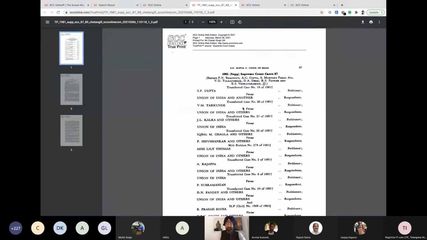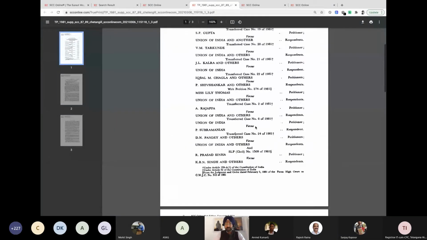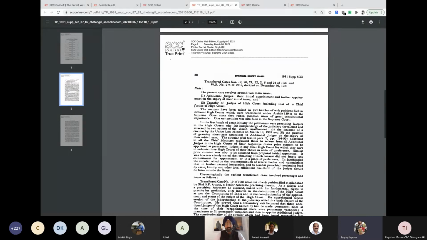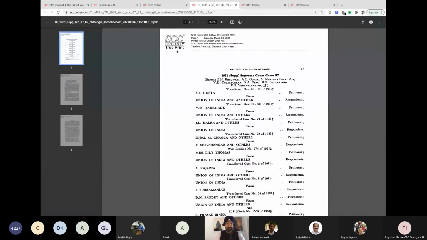Once I click on this, you see it says printed for, and my name is given over here. And then the first page, the exact print, how it would have been there in the books, first page, second page, and the third page. On the top, it says SCC Online True Print, which is the stamping. So basically, in this way, we have the entire SCC library with us. The complete series from 1969 onwards, all volumes, about 500 volumes of SCC are available with us in this format.